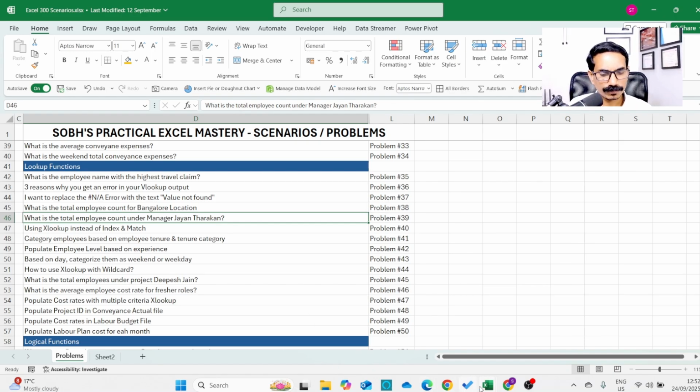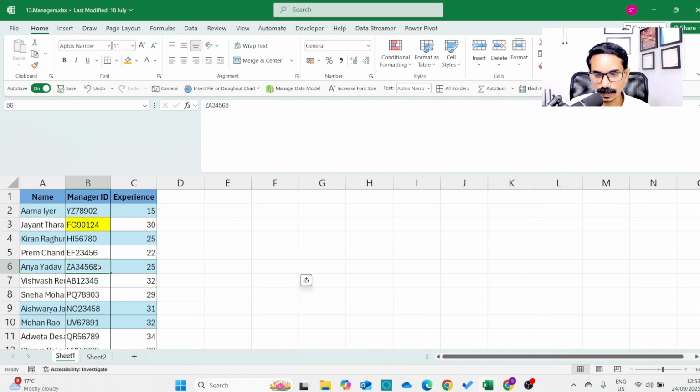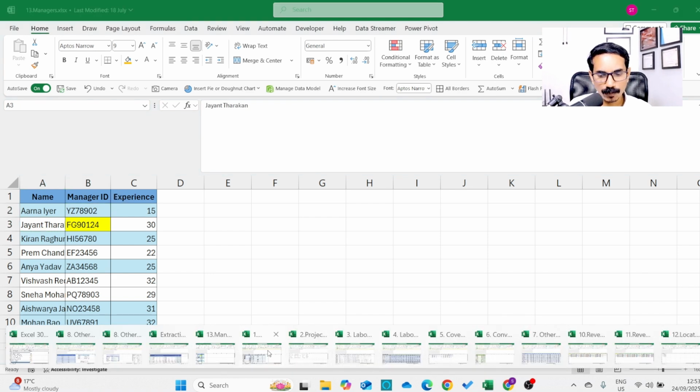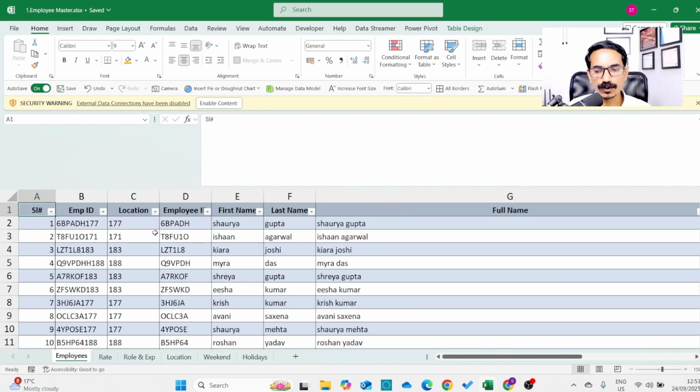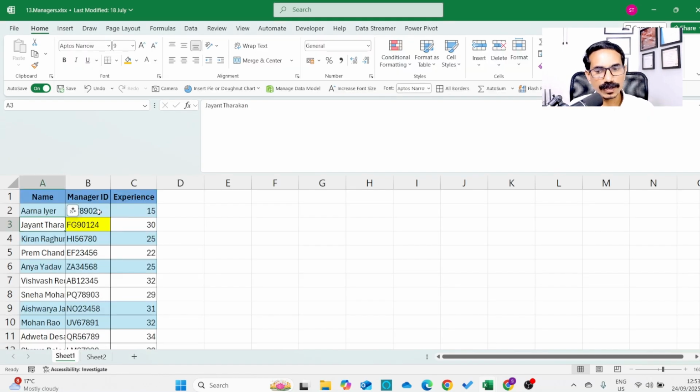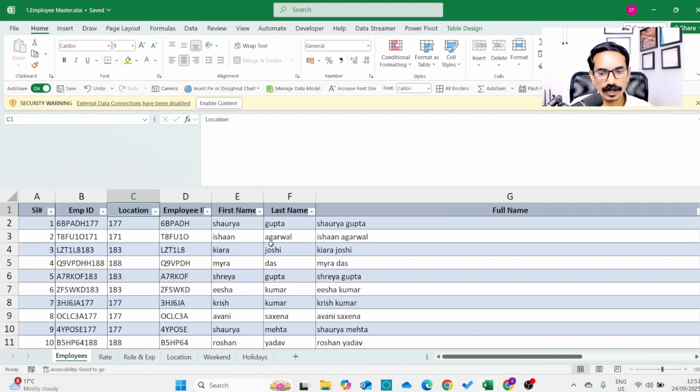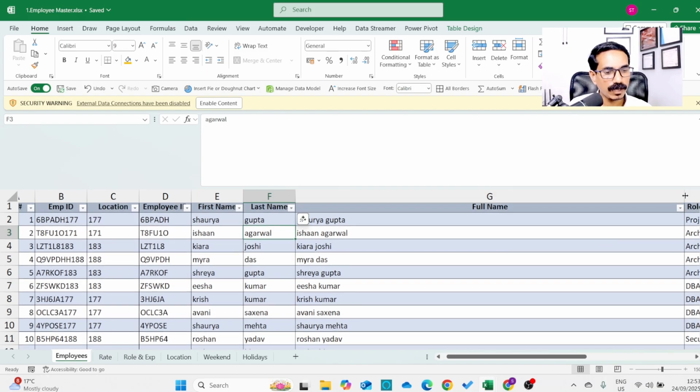Okay, for example, you have a manager table here. Yeah, so here you have the list of managers, right? So now the question is how many people are working under the manager giant again, right? So now if you look at here, you have the employee data. So here what you need to do is you need to get the manager name from the manager file. So where is the manager name sitting? The manager names are sitting in another file, the manager file, right? Here. So how do we bring the manager name from this file to the employee file, so that you know how many people are working under a particular manager? For that we will use VLOOKUP or XLOOKUP.